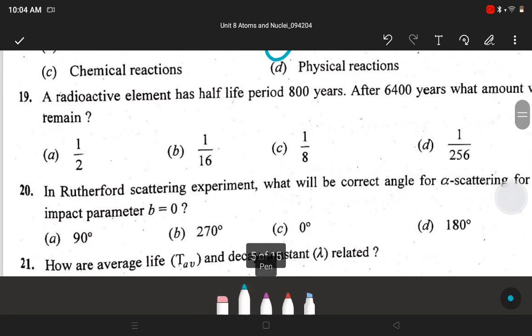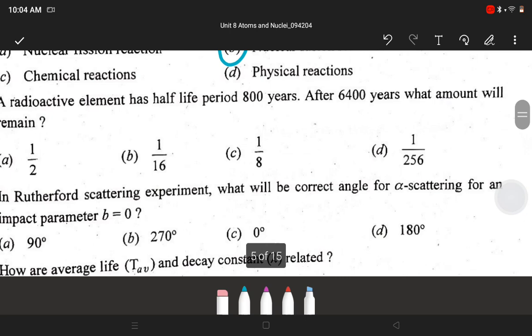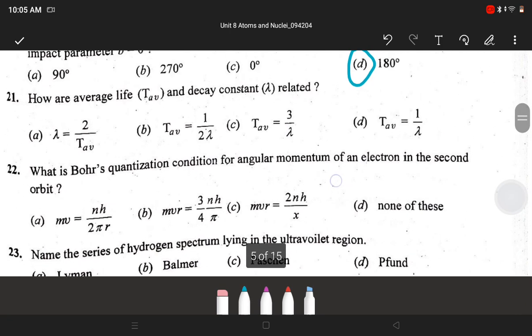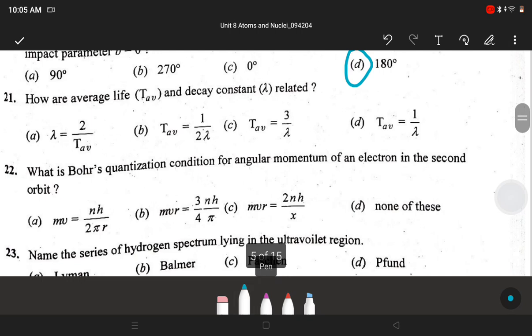Next, a radioactive element has half-life period 800 years. After 6400 years, what amount will remain? Answer is D, 1/256. Next, in Rutherford scattering experiment, what will be the correct angle of scattering for an impact parameter b equal to 0? D, 180 degree. Next, how are average life T average and decay constant lambda related? Answer is D, T average is equal to 1 upon lambda.